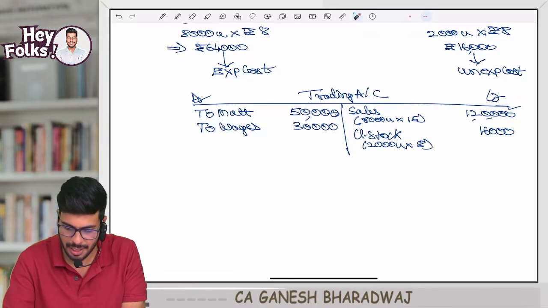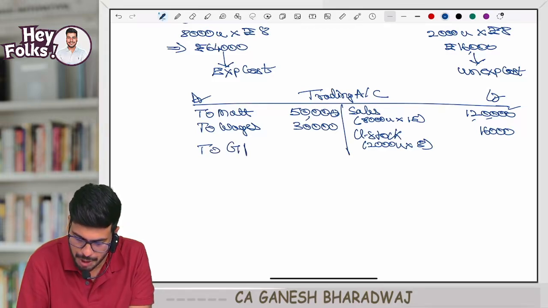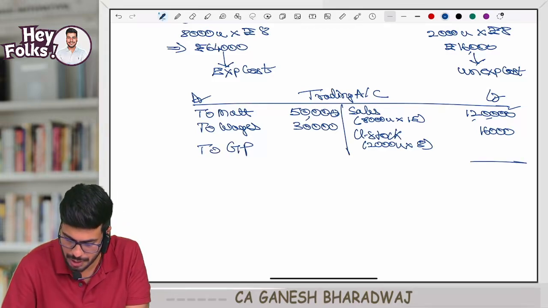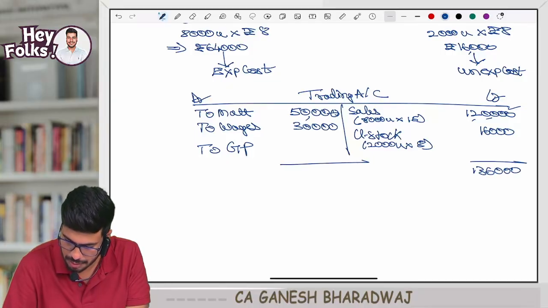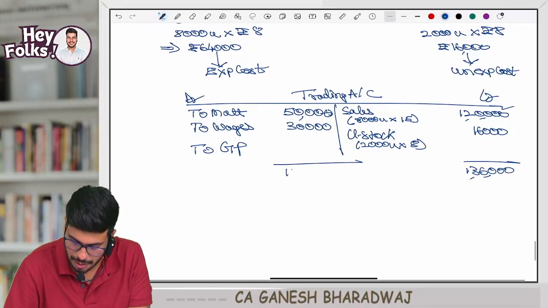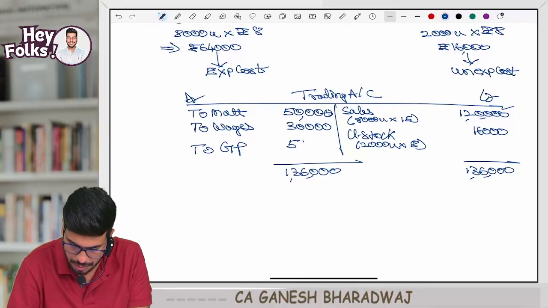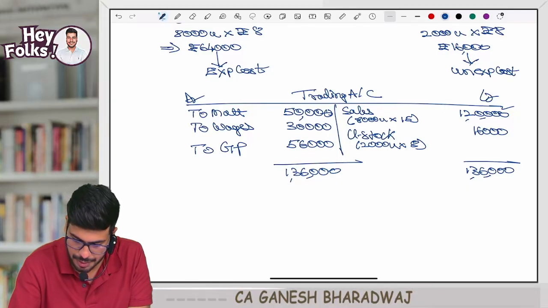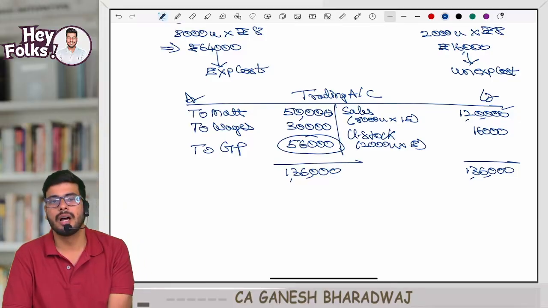So literally, now you can compute what is going to be your gross profit, GP. Or if you want to close the ledger, that way also you can do it. So it's going to be 1,36,000 is the credit side total. Correct? Yes, here put 1,36,000. So what is the balancing figure here? To close this ledger, how much is this? 56,000. Correct, 56,000. This is going to be the balance figure. Correct, guys? Are you understanding this?